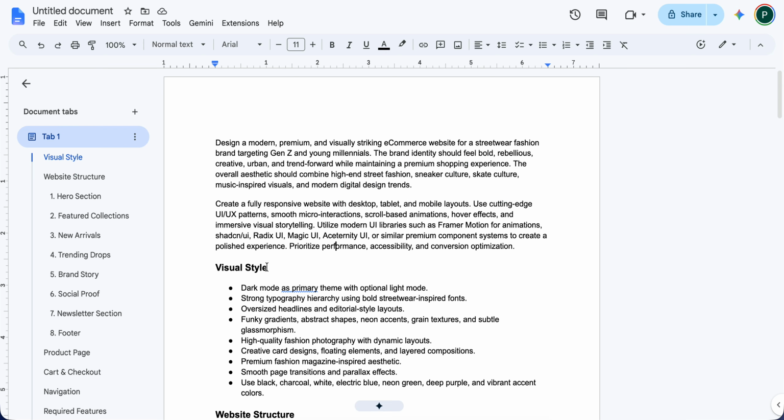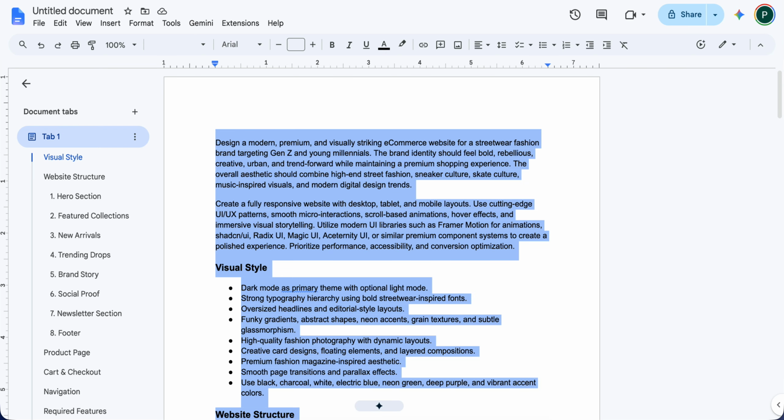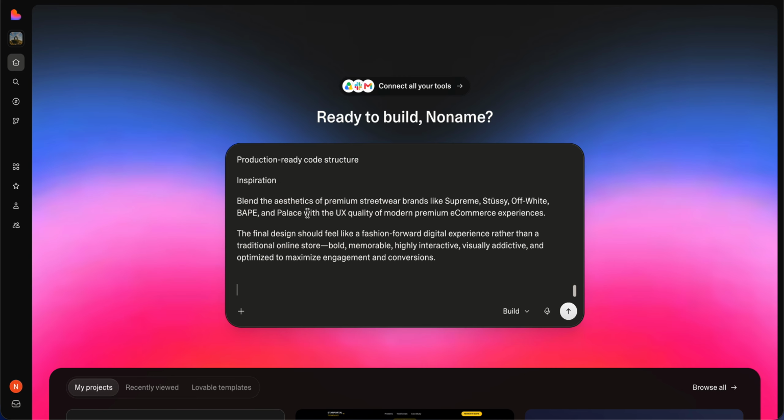Yeah, so let's use this prompt I previously built. We just copy and paste. There is a plan mode and a build mode. Plan is to discuss with the AI before building what to do and what not to do, and build is directly building. There is also a voice mode. We can enable it so we can give the prompt by voice.